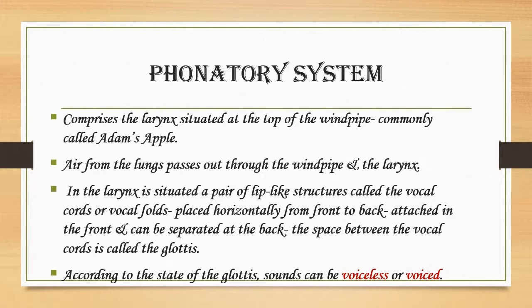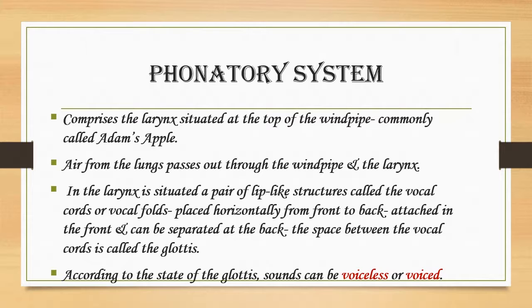Next, we have the phonatory system. This comprises the larynx, which is situated at the top of the windpipe. It is commonly called Adam's apple. The air from the lungs passes out through the windpipe and the larynx. In the larynx is situated a pair of lip-like structures called the vocal cords or the vocal folds. They are placed horizontally from front to back. They are attached in the front and can be separated at the back. The space between the vocal cords is called the glottis. The glottis can be kept shut or open by holding the vocal cords together or apart.